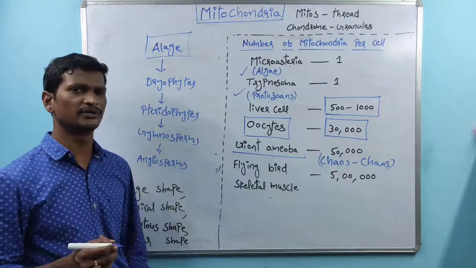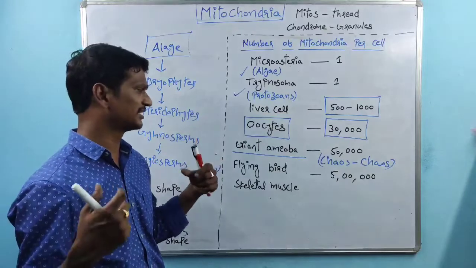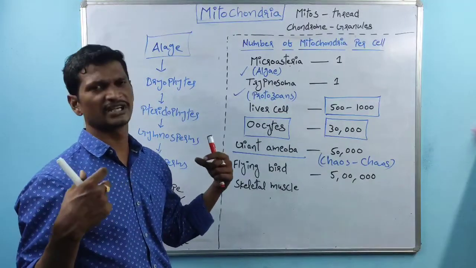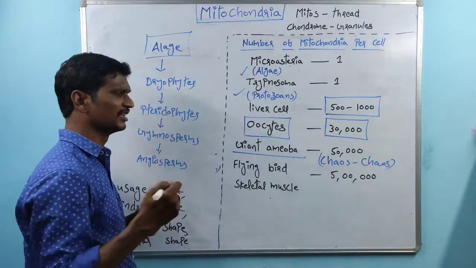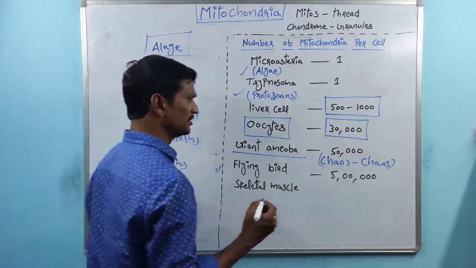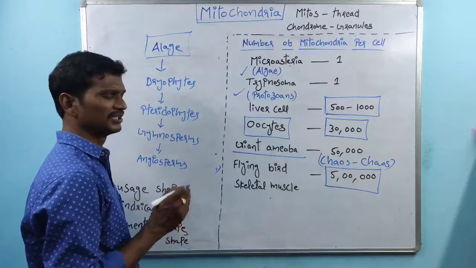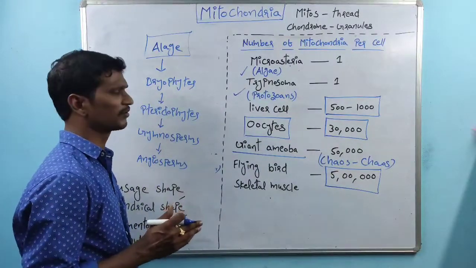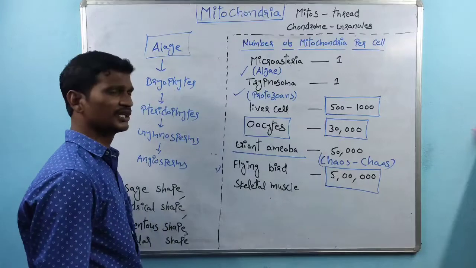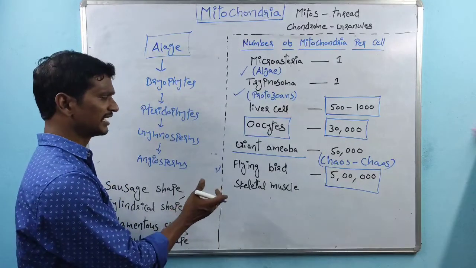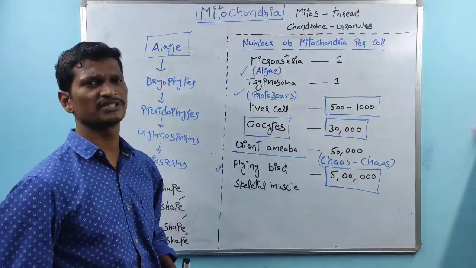And the next one is the flying bird. We know about flying birds. The flying bird contains skeletal muscle in the wings. The skeletal muscle contains a rich amount of mitochondria. One cell of the skeletal muscle, especially in the flying bird, has 5 lakh mitochondria. This is the richest number of mitochondria we see, in the birds' wings. That is about the number of mitochondria per cell, right?